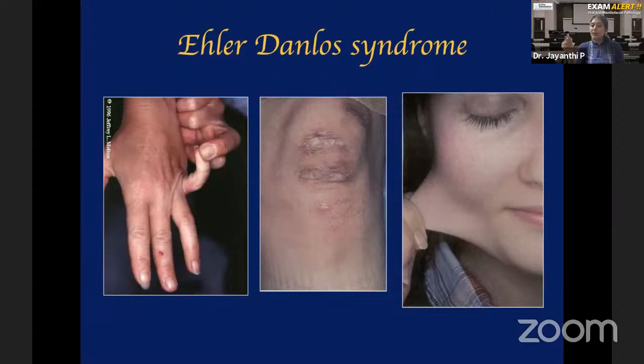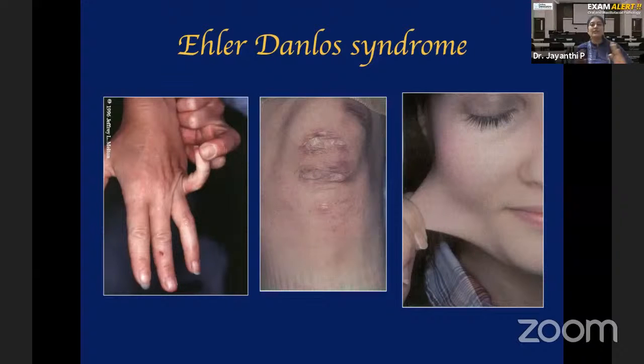I said in the basement membrane, lamina densa, you have type 4 collagen, right? So in different areas of the human body, different types of collagen are seen. So when each collagen is mutated, different types of disease occur. So the clinical manifestation also will be slightly different, but in all the types, the common mutation is that some type of collagen is mutated. Therefore, this Ehlers-Danlos syndrome is also called a collagen disorder because collagen is mutated here.